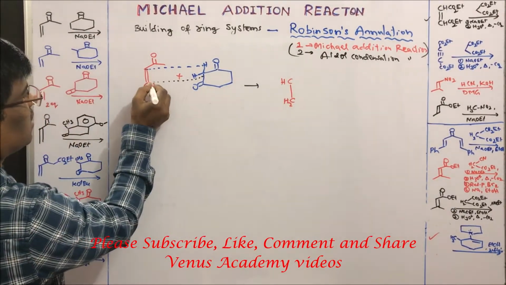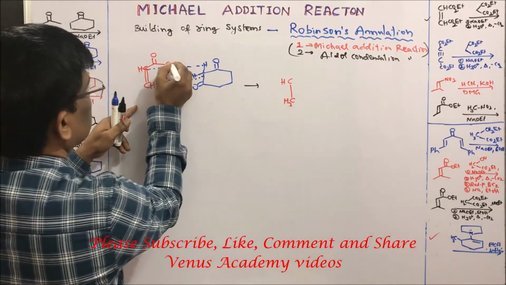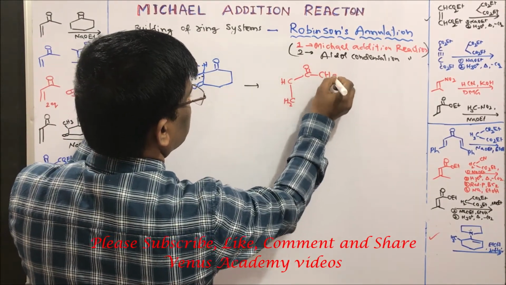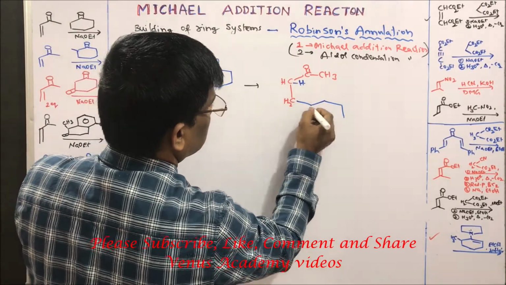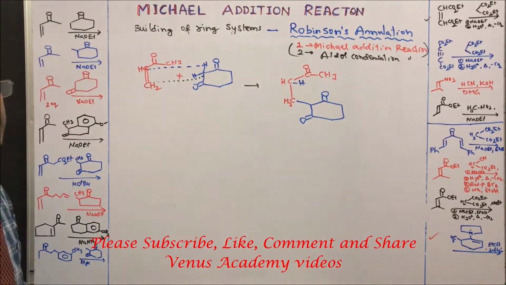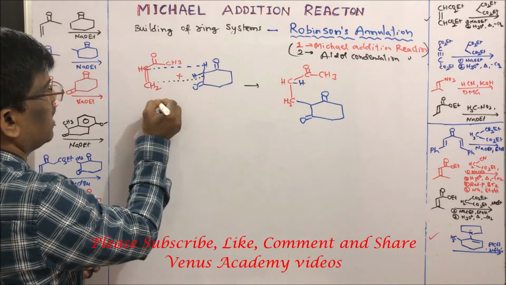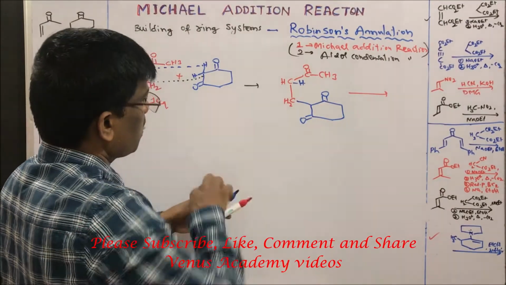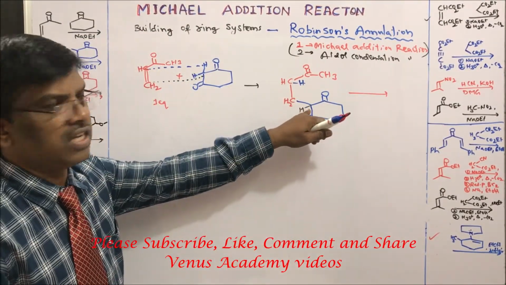I will write CH2 here, already it is here, CH is here, and here CH3. CH2, CO, CH3, hydrogen is added, and this side is added. At this stage one equivalent is already added, and there is another active hydrogen here. This is the active hydrogen.